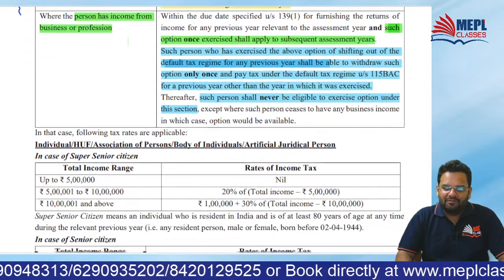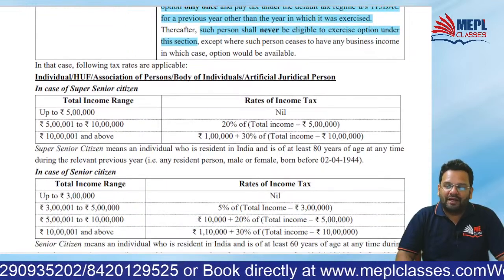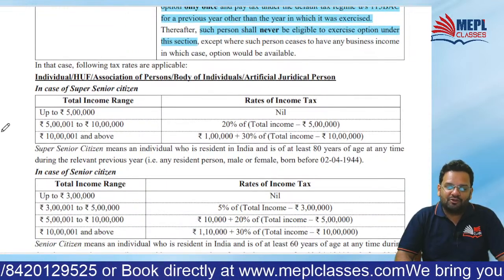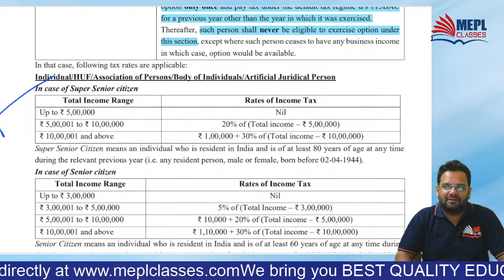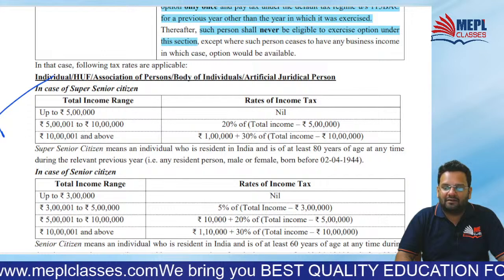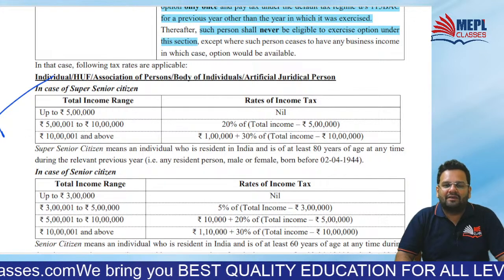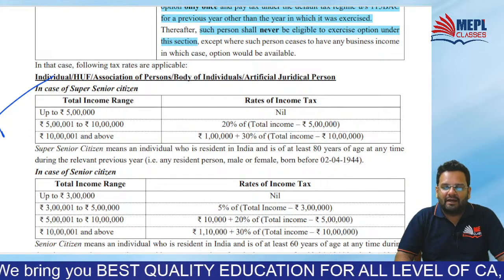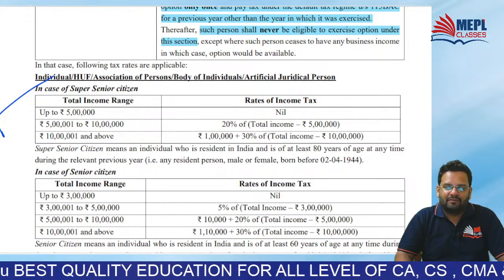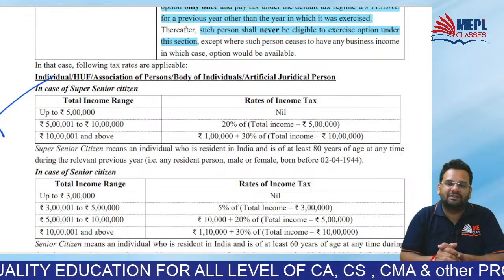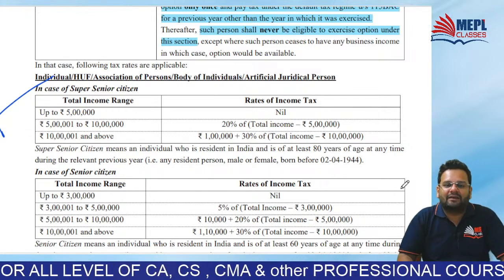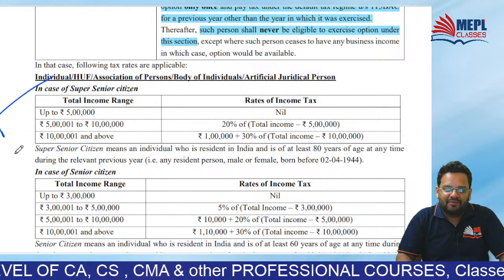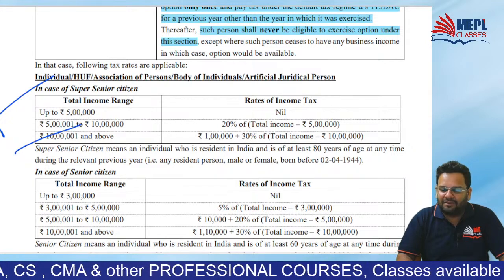Then comes the old tax regime, which you now have to select. You know the rates of tax in that, so not revising that. For super senior citizen: up to 5 lakh nil, 5 lakh to 10 lakh tax at 20%, above 10 lakhs at 30%.